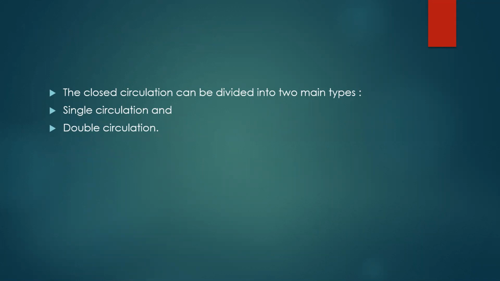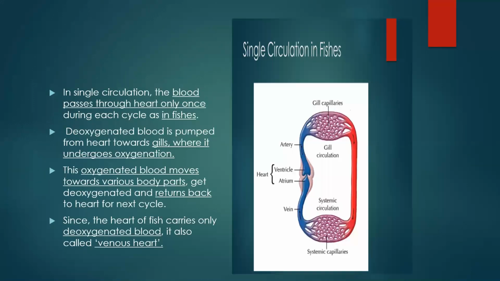Now closed circulation can be divided into two main types. That is single circulation, and the second one is double circulation. Let us study in detail first single circulation and then double circulation. Now single circulation is mainly found in fishes. What exactly is single circulation? In single circulation, the blood passes through the heart only once during each cycle.